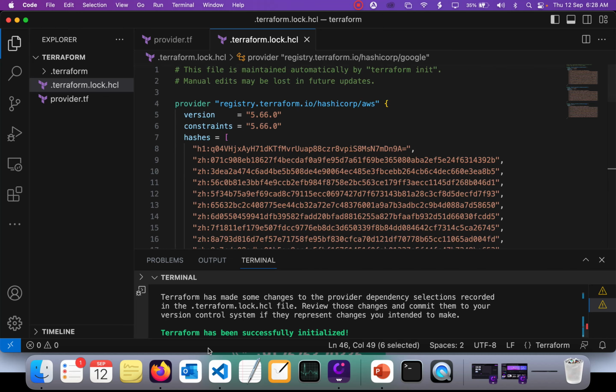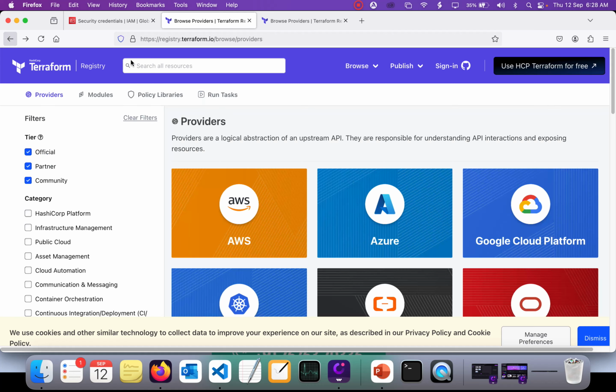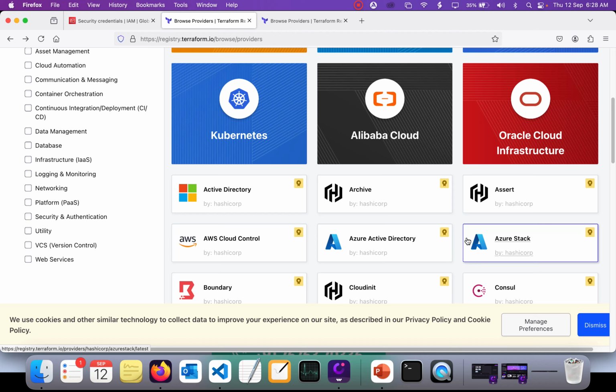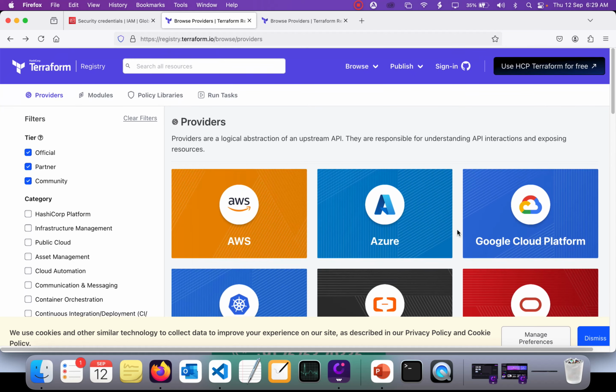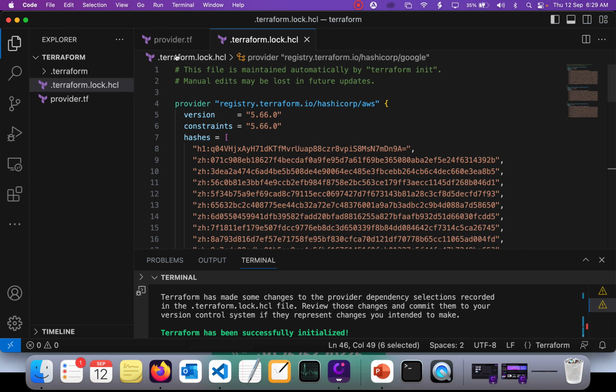Similarly, you can keep adding all the Terraform providers that are there, like Kubernetes, Alibaba Cloud, Oracle Cloud Infrastructure, any providers you want to download and install for your configurations. This is how you install the providers.